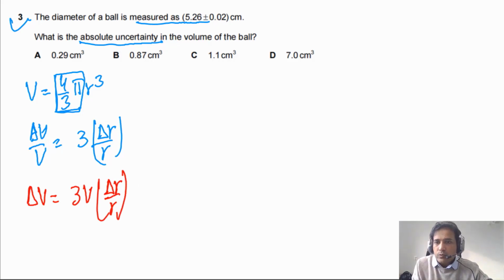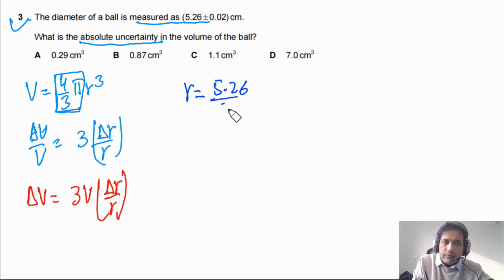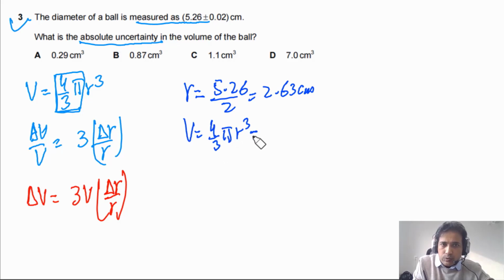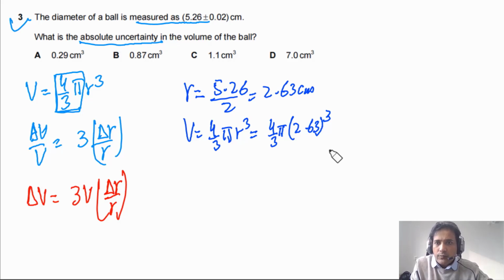Now simply we need to find the values. We need to find the value of V, the value of delta r, and the value of r, then we can plug in and find the answer. So first of all, let's find out what r is. r is half of the diameter, so this is 5.26 divided by 2. If we solve this one, we will get 2.63 centimeters. So this is the value of r. And the volume we can now find out. Volume will be equal to 4/3 π r³. So we can plug in the value, 4/3 π times 2.63, and take the cube of this one. We can find the value of the volume. We can also do it actually without the volume, so I will go to that point very soon.